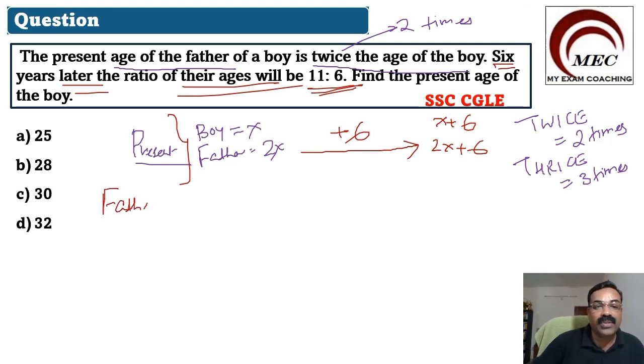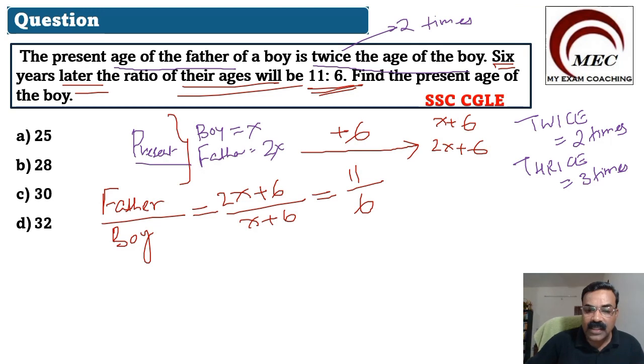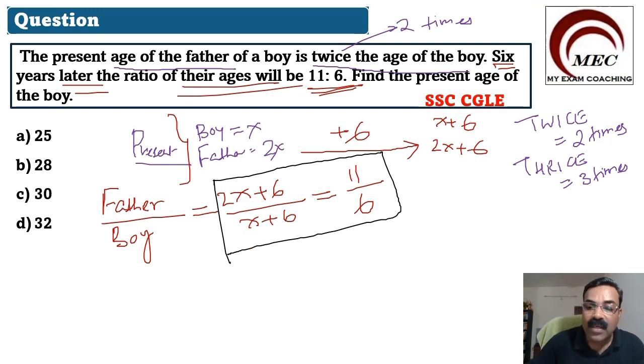Father's age divided by the boy's age will be equal to, taking the boy's age as x, (2x + 6) divided by (x + 6), in the ratio 11:6. This is the way you have to form the formula. Once you have made this, you can easily solve it using the cross multiplication method. Cross multiply these two and you can easily find the answer. Finding this formula is the main step.